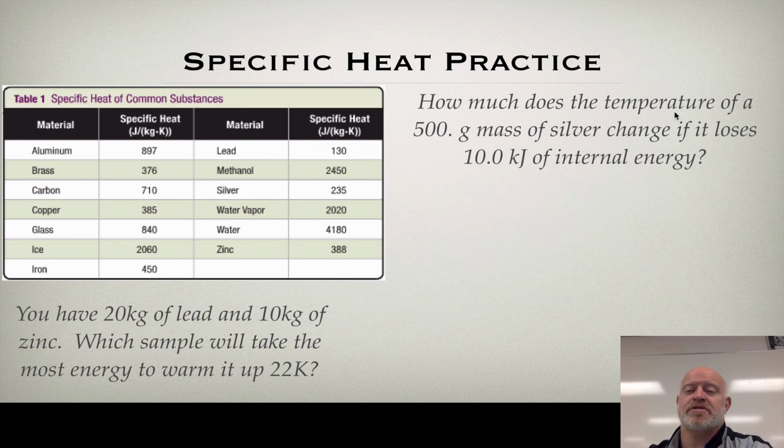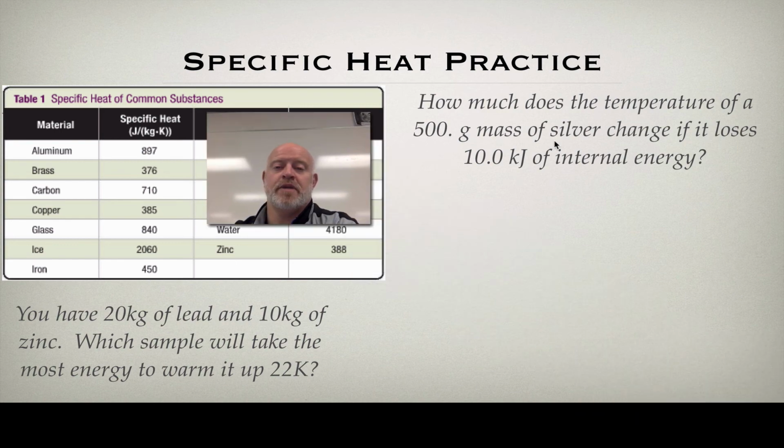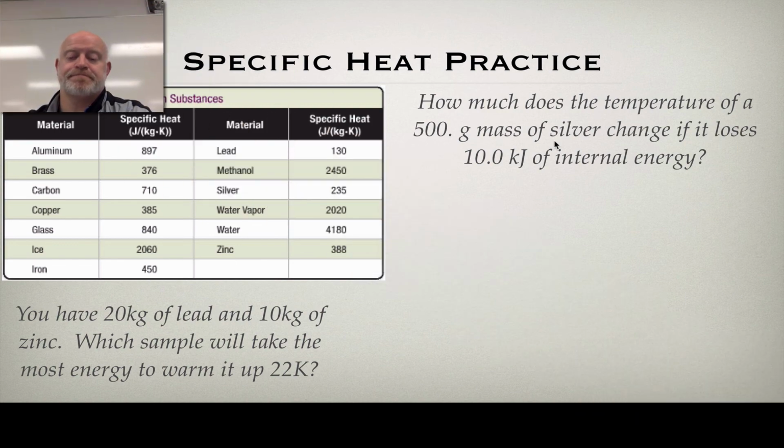How much does the temperature of a 500 gram mass of silver change if it loses 10 kilojoules of internal energy? A couple of things to note. This is grams, so you have to convert to kilograms. This is kilojoules, and specific heat uses joules, so you need to convert this to joules. Pause the video now, solve these two, and then hit play again, and we'll show you the answers.